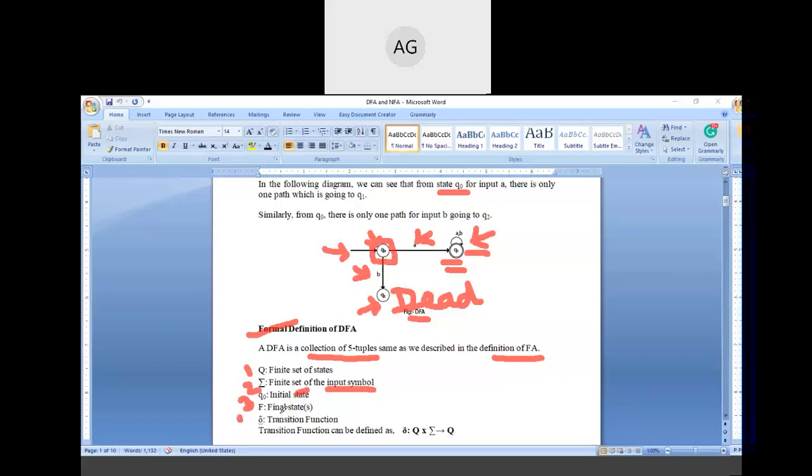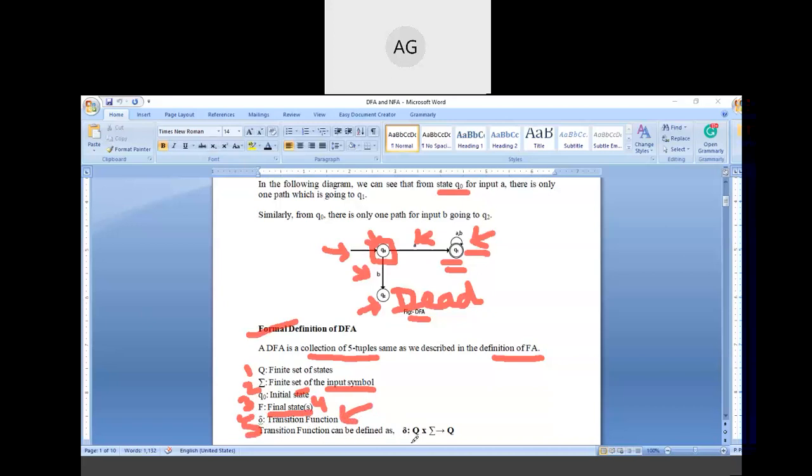The fourth tuple is denoted by the capital F, and it denotes the final state or final states, because it may be possible that a machine can have more than one final state. And the last tuple is denoted by the delta symbol. Delta means the transition function. This function is different for every machine. Just note that.